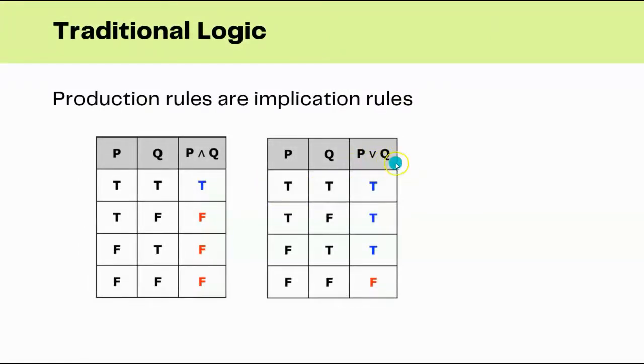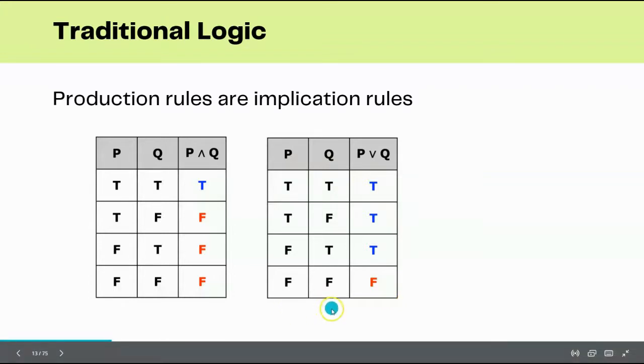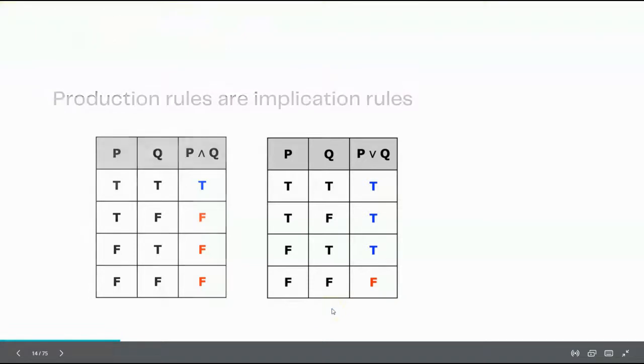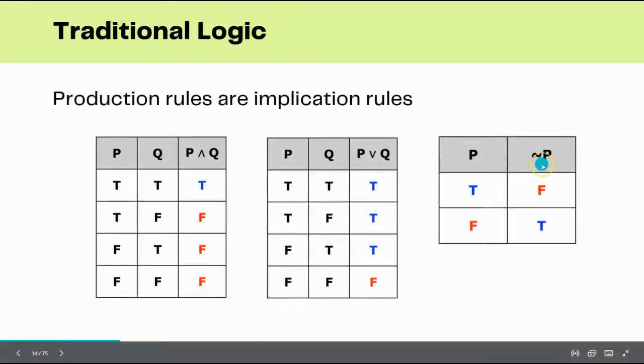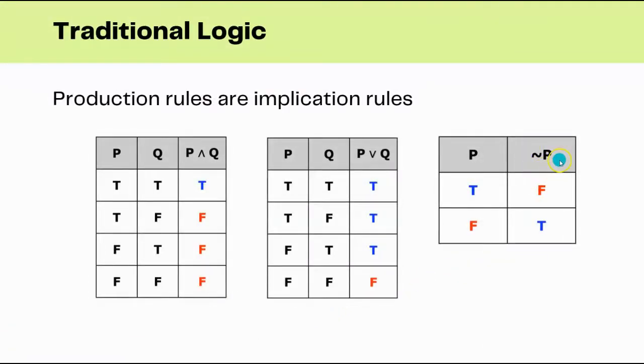In the production rule, if we have a symbol like this, we say that it is an OR. So P or Q. Based on the true or false conditions, we can say what the implication of this P OR Q is. Since it is an OR condition, if either one of P or Q is true, we get true. Otherwise, the result will be false. Only if both P and Q are false, we say that it is false. The third is about the negation or the complement. When P is true, then the complement of P is false. When P is false, the complement of P is true.